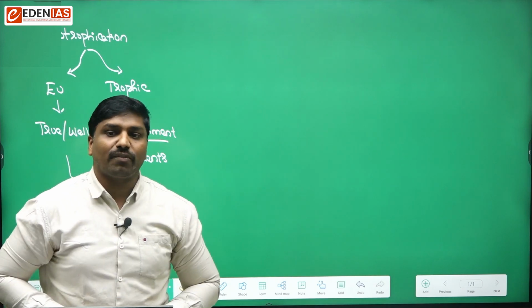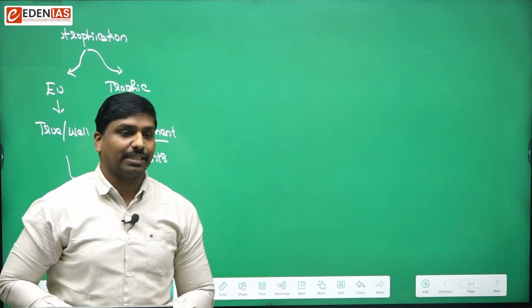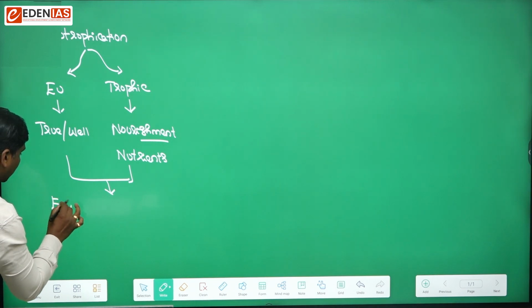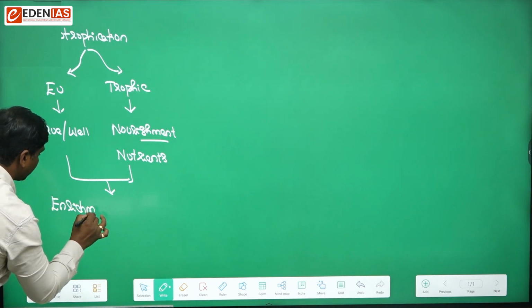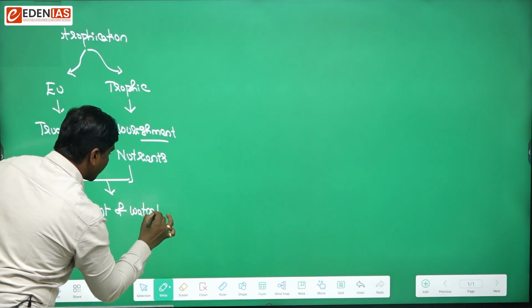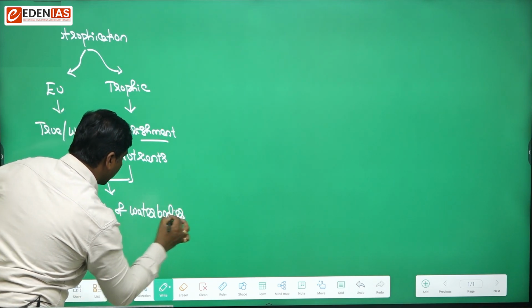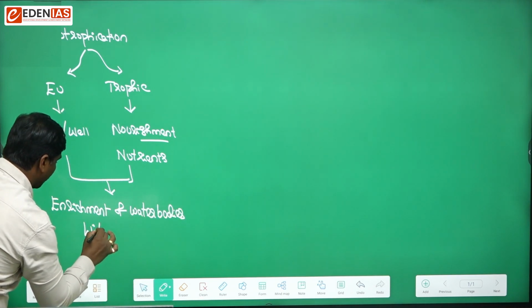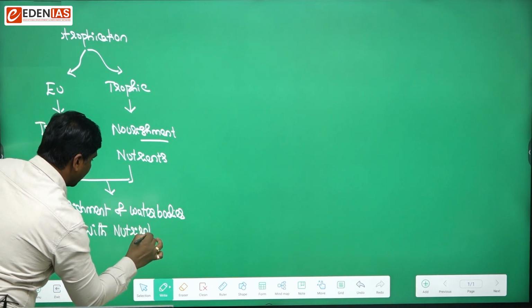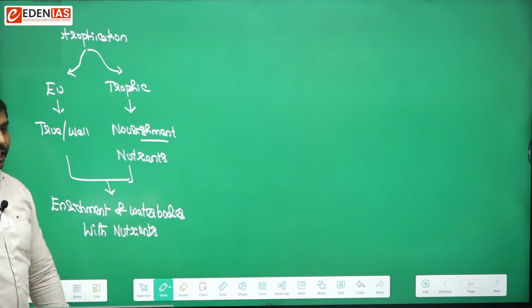So eutrophication, in a simple manner, is the process of enrichment of water bodies with nutrients. That is known as the eutrophication process.